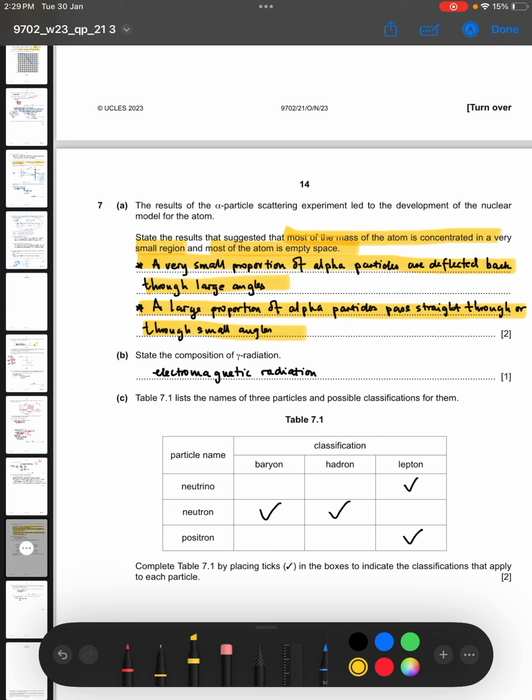State the composition of gamma rays. Gamma rays are electromagnetic radiation, just like beta particles are fast-moving electrons and alpha particles are helium nuclei.